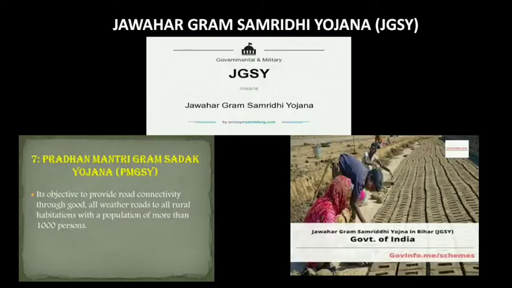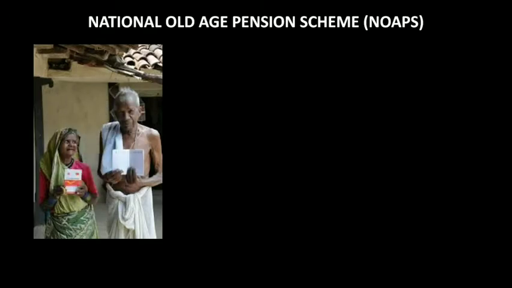Moving on, we have the National Old Age Pension Scheme, also known as the NOAPS. You should know this abbreviation. The National Old Age Pension Scheme came into effect on 15 August 1995. According to this scheme, it provides a pension to old people who have already reached the age of 65.